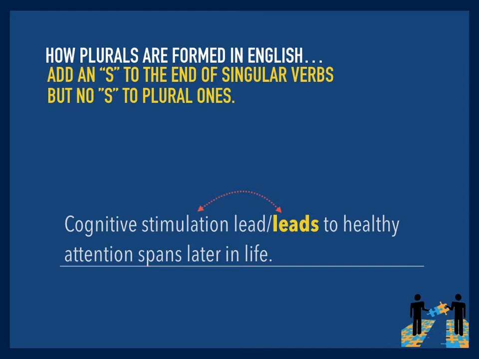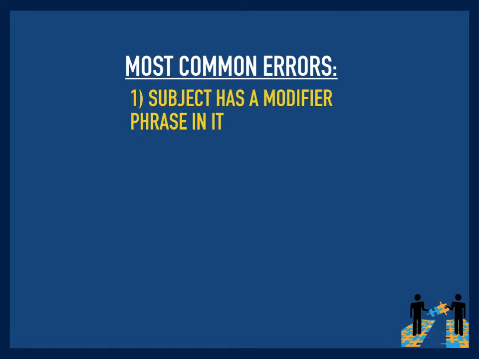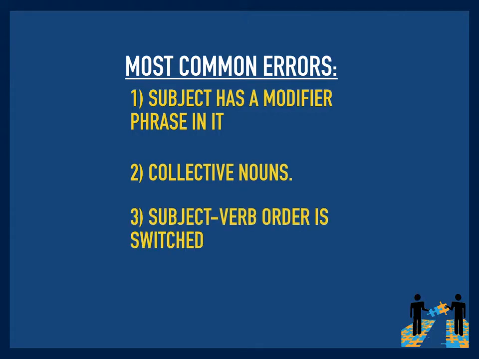So in English, when you want to make the verb plural, the verb is not going to have an S. When you want to make it singular, it will have an S. Those, what we just went over, are basically the rules to subject-verb matching, the basic rules, subject-verb matching 101.